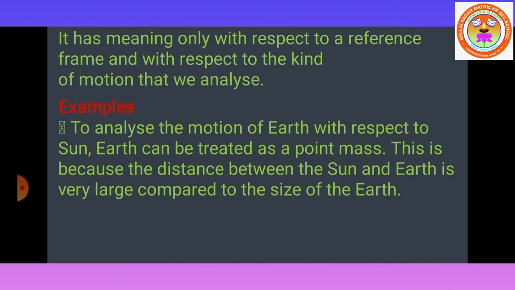Example, to analyze the motion of earth with respect to sun, earth can be treated as a point mass. To explain the motion of earth about the sun, the earth can be treated as a point mass. This is because the distance between the sun and the earth is very large compared to the size of the earth.